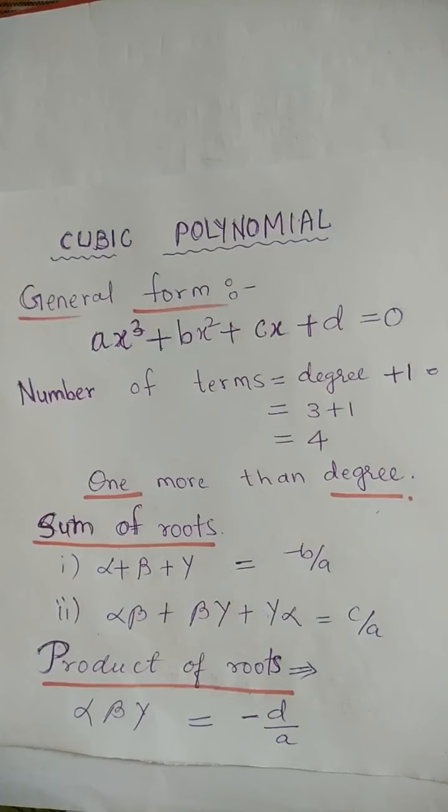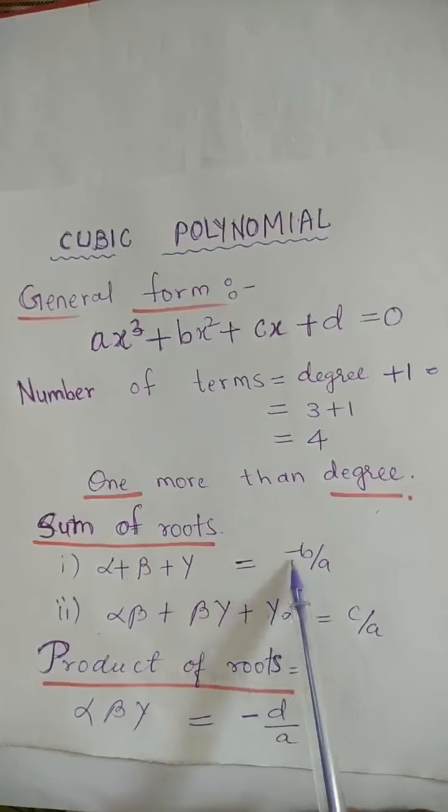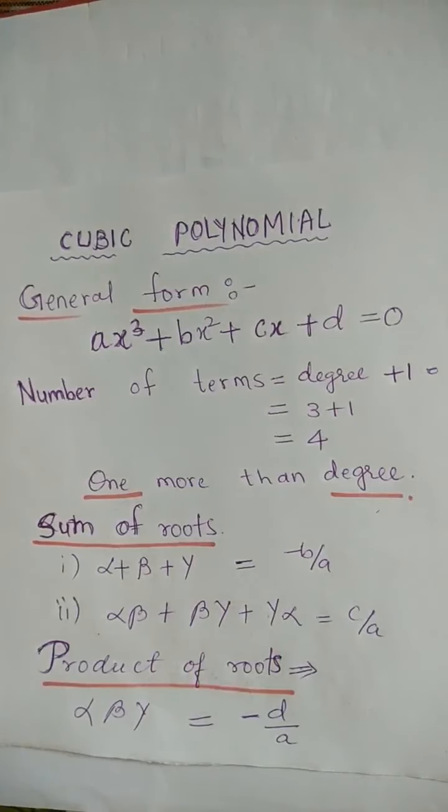So all 3 x values are denoted by alpha, beta and gamma. Sum of roots means alpha plus beta plus gamma equals minus b by a. In a cubic polynomial, sum of roots is minus b by a.